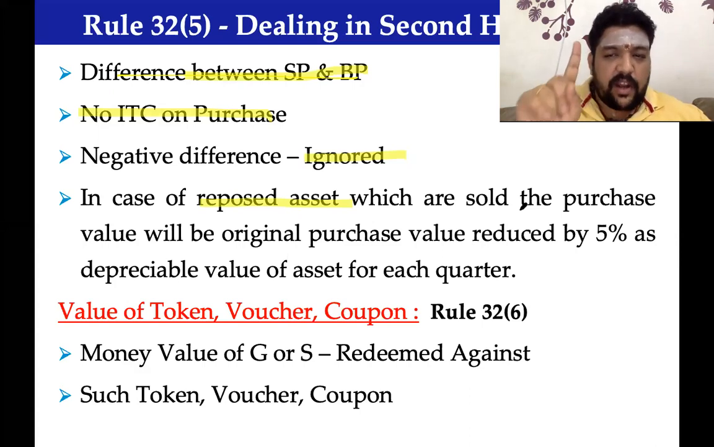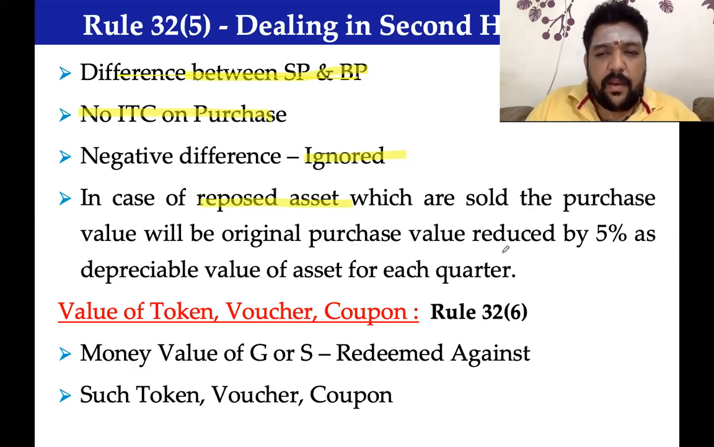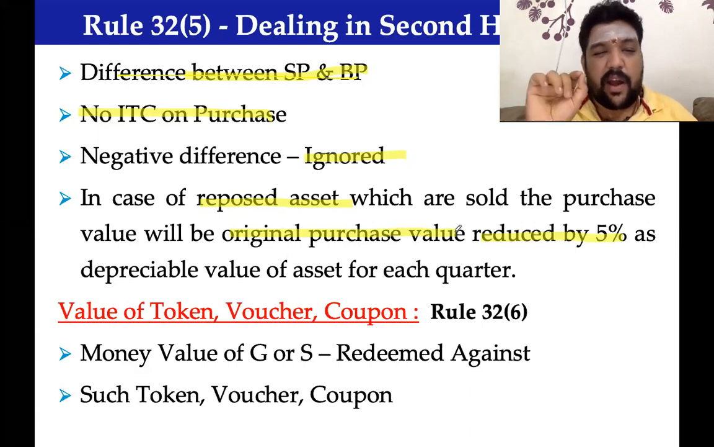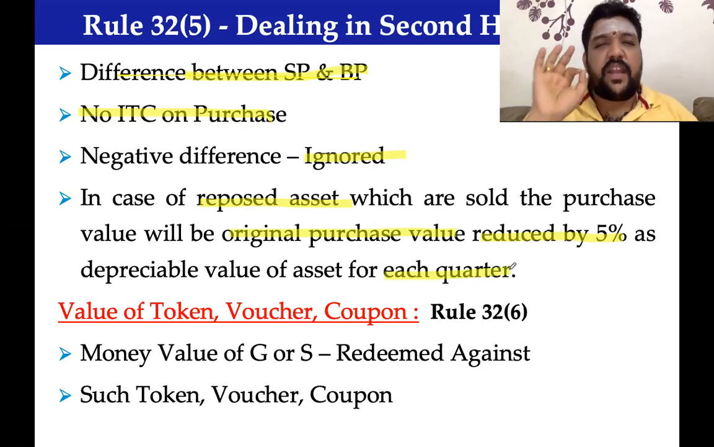For every quarter of use, value will be reduced by 5% from the original purchase value. For every quarter of use, 5% will be depreciated.